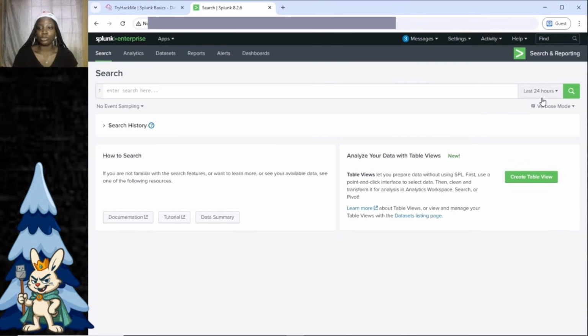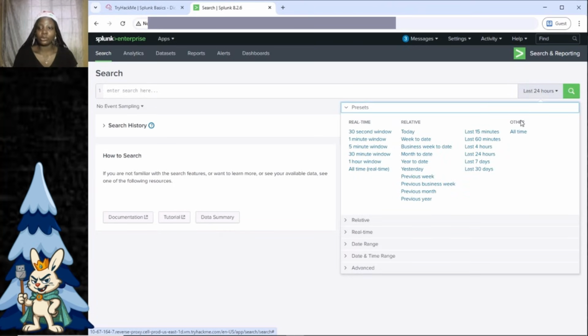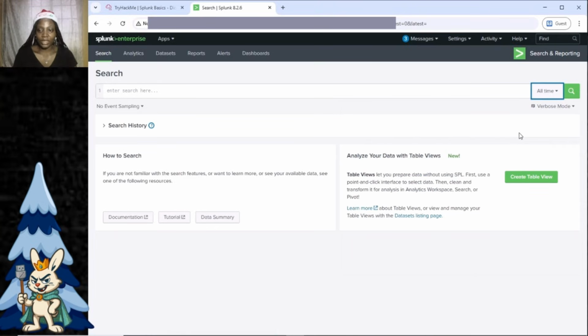Now, what you're going to notice is that this time here says last 24 hours. Now, the issue with this is the logs that are going to come out are only the logs that were processed in the last 24 hours. But we're looking to process all the logs. So instead of last 24 hours, we're going to change the time to all time.